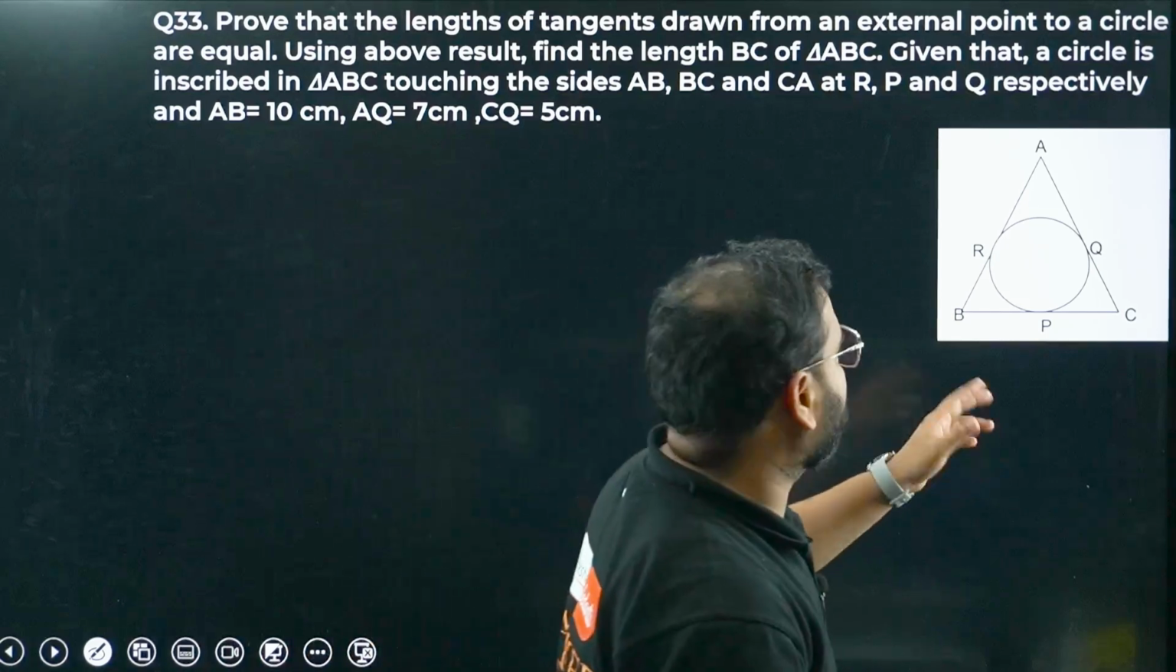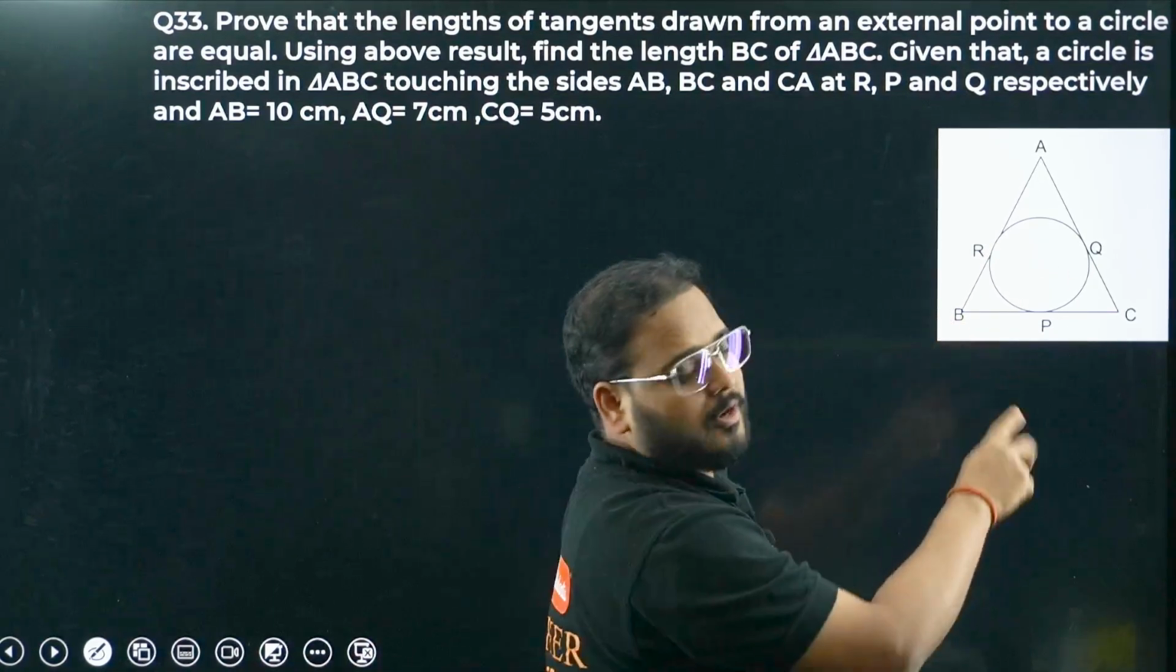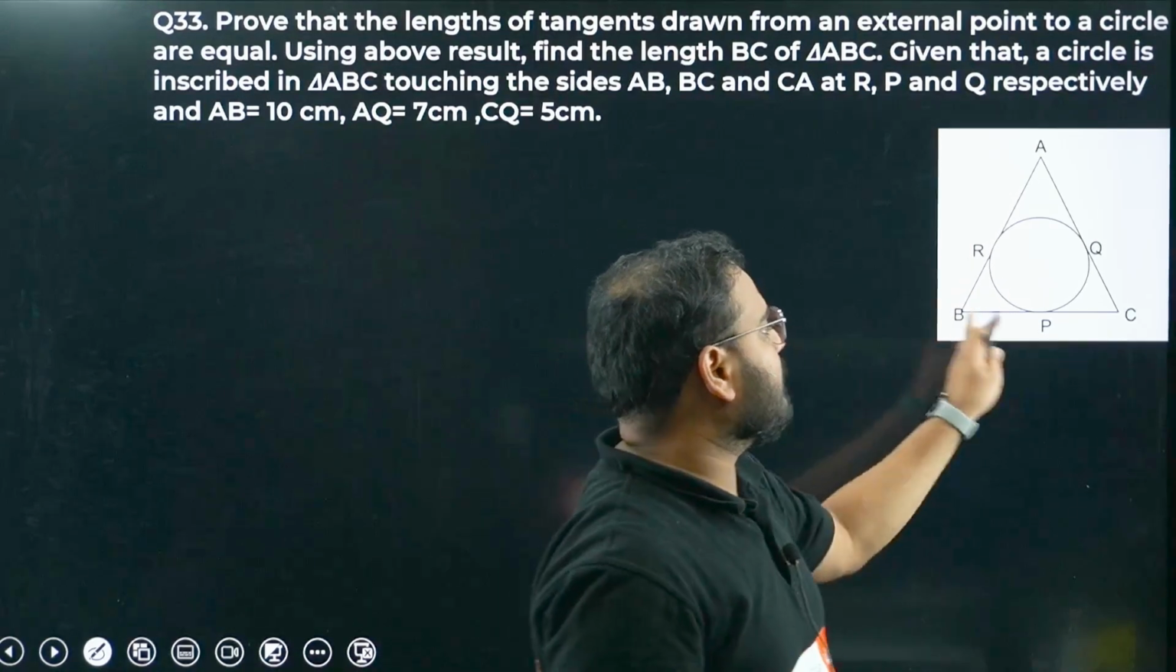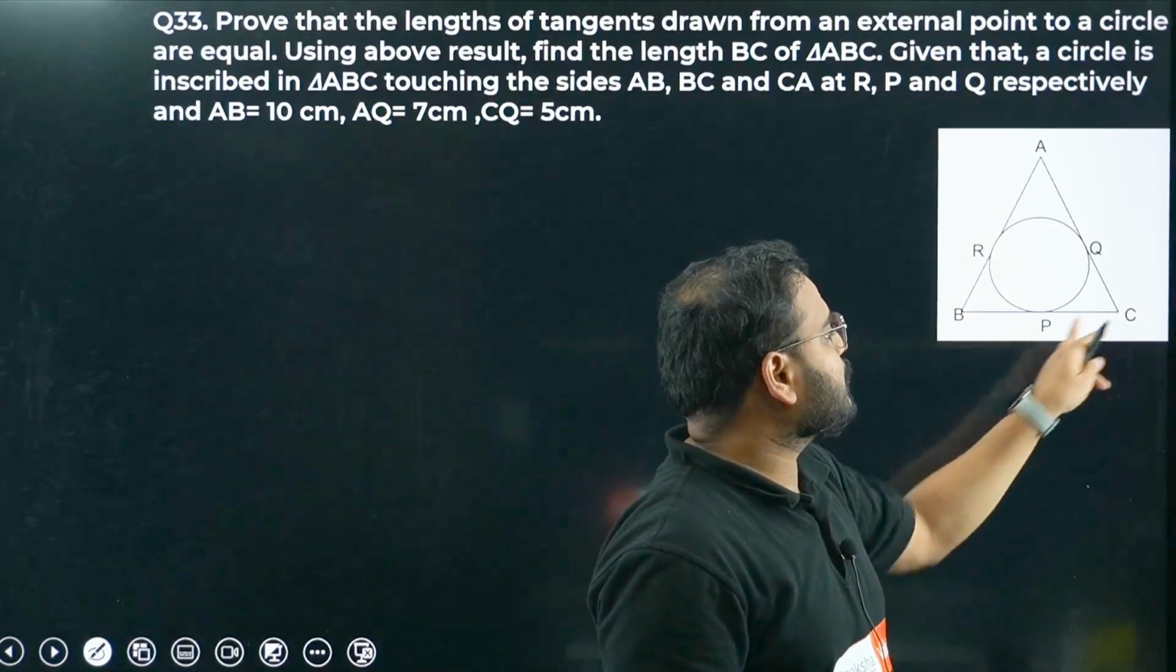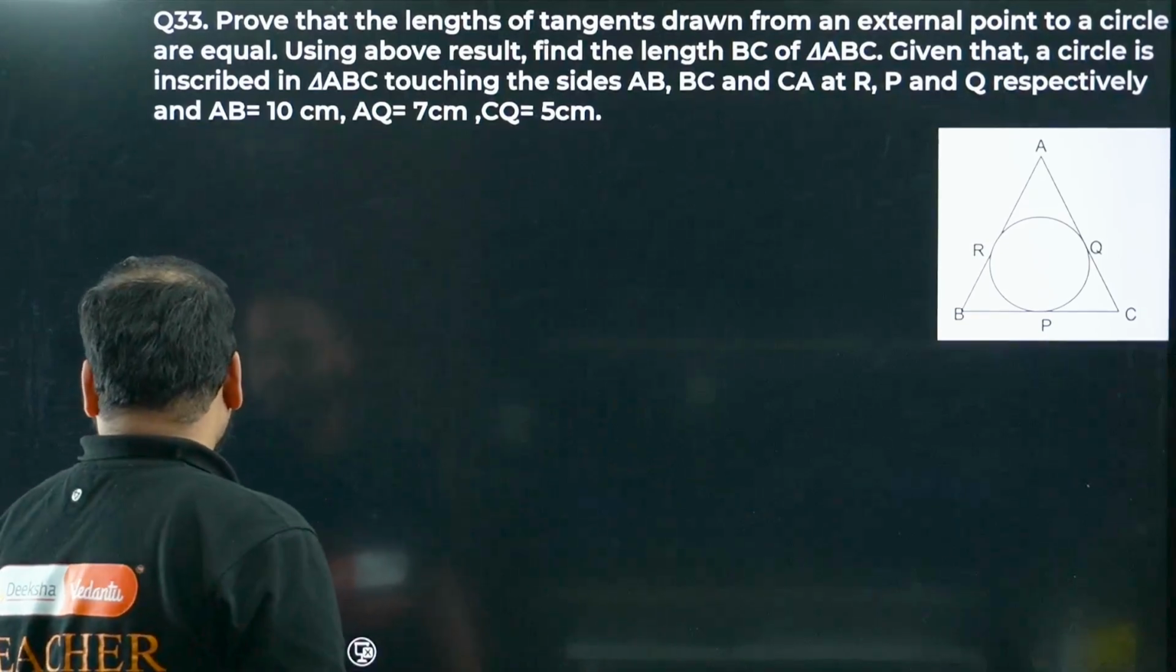Okay, how can we use the property over here? Check this out. This is a circle, right? From this point B, I have two tangents drawn, BP and BR. Okay, so BP will be equal to BR, so as CQ equals CP and AQ equals AR. Great, sir. Chaliye. So let's have a look.